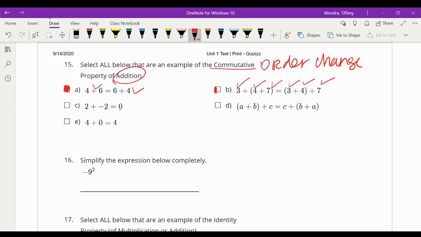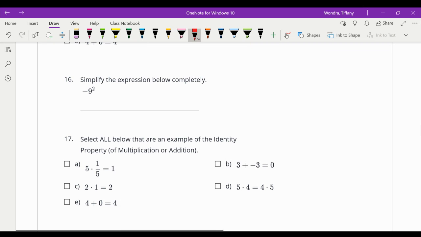This 3, 4, 7. Okay, so that is the, oh no, I started to pick that. There's no order change. 3, 4, 7, 3, 4, 7. There's actually a grouping change. There's a 4 and a 7 in the parentheses, and that has a 3 and a 4. So that's actually the associative property. This one, I have A, B, C, C, B, A. I have an order change. So that's commutative.